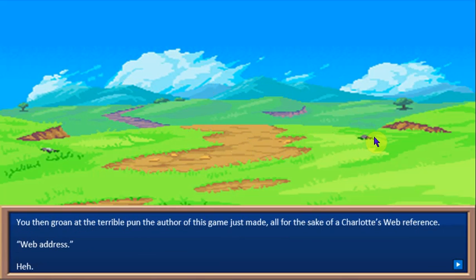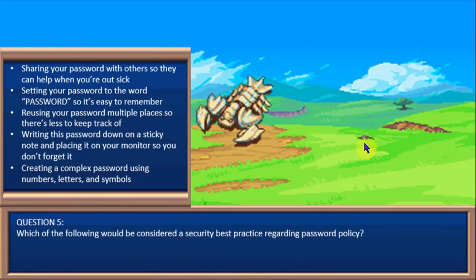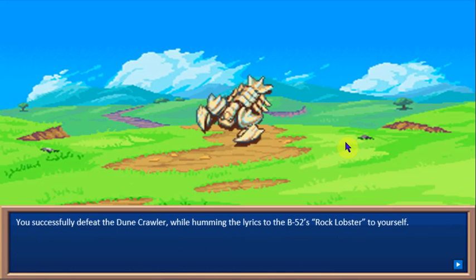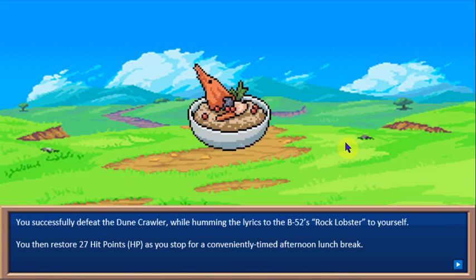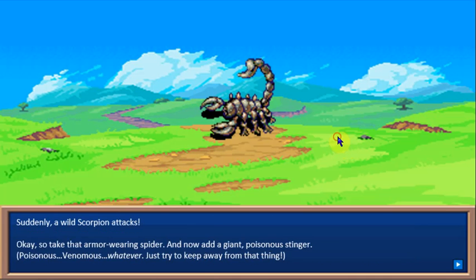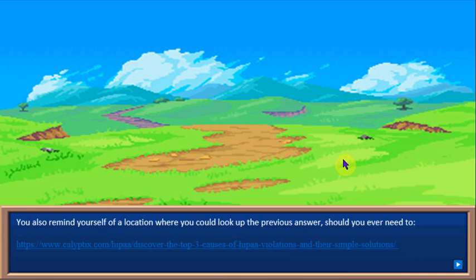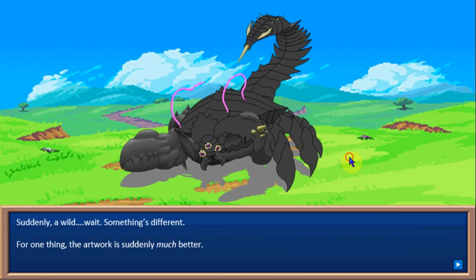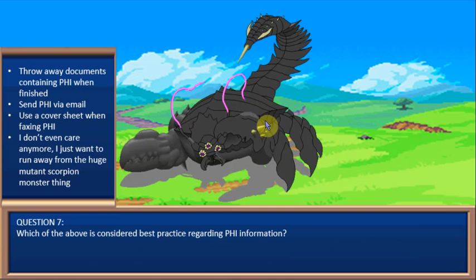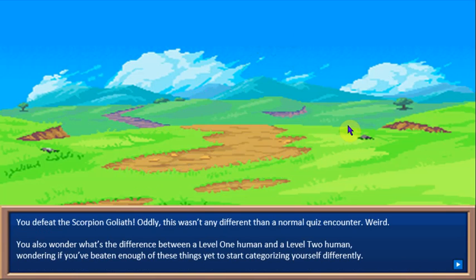And there's a pun that I felt bad even making. I actually groaned at that one. I would say it's an unintentional pun, but intend your puns. Don't be a coward. Here's a crab lobster monster. You successfully beat it. You turn it into crab soup. This is delicious. You recover some hit points. Hooray. Scorpion. Bam, you get hit. Successful, you kill a scorpion. I'm going through the options of all of them to make sure that the links work as expected. Bam, you get hit. Okay, now you beat the guy. All right.